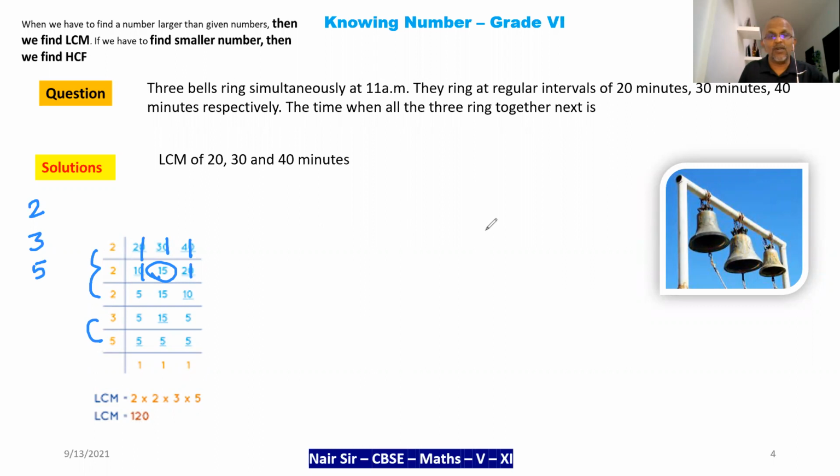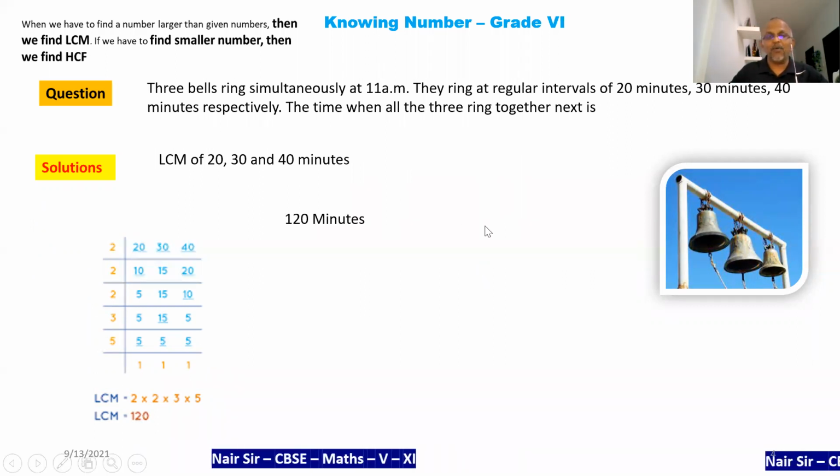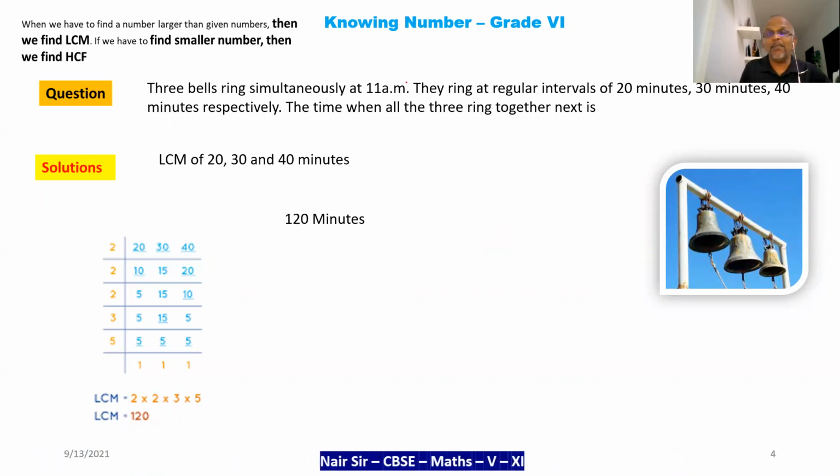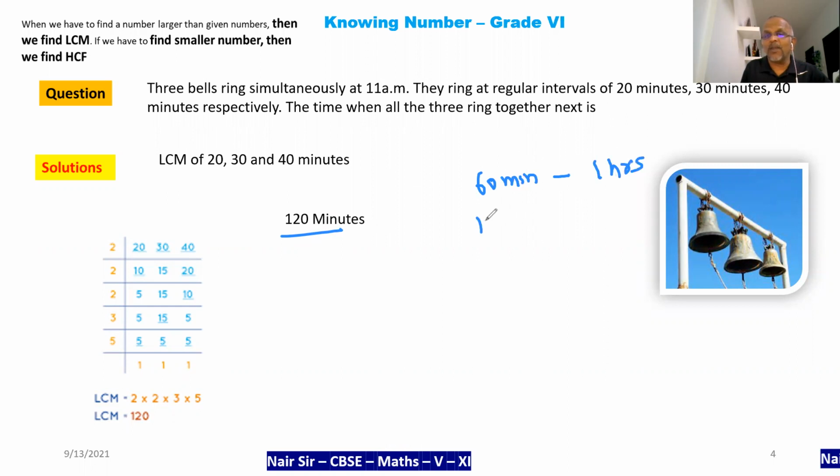Okay, so let's clear this and go further. Now, what am I getting? I'm getting the LCM as 120 minutes. Now, what do I need to do? I need to convert this into hours. So 60 minutes is equal to 1 hour. So what will 120 minutes be?